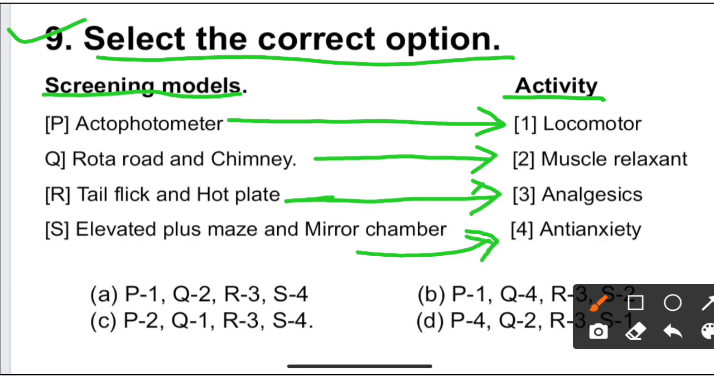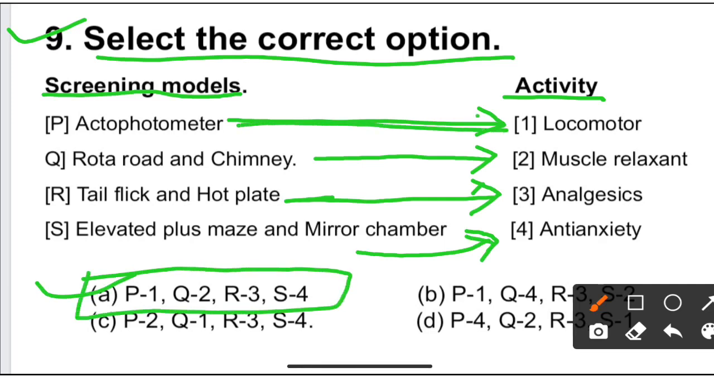So the correct option here is option A. Actophotometer is used to study locomotor activity. Rotarod is used to study muscle relaxant. Hot plate and tail flick analgesiometer are used to study analgesic activity. Elevated plus maze and mirror chamber are used to study anti-anxiety property.